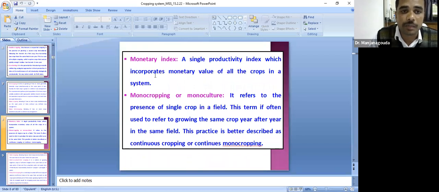And another important terminology, that is monocropping or monoculture. This is most often asked in your examination. This question will be asked in multiple JRF questions.